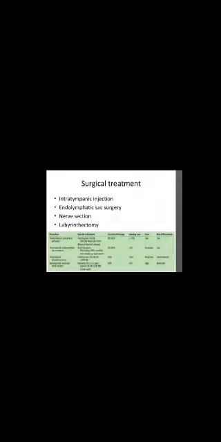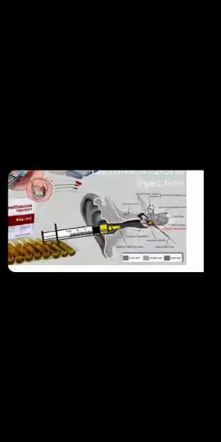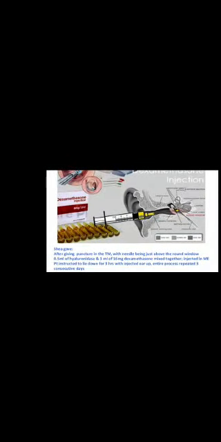Now, what is the surgical treatment? What are the options? Intratympanic injection, endolymphatic sac surgery, nerve section, and labyrinthectomy. Among all these, now we will see how an intratympanic injection is given. First we puncture the tympanic membrane, and the needle is just above the round window. As you see, the needle is just above the round window, and 0.5 ml of hyaluronidase and 1 ml of dexamethasone are mixed together and injected into the middle ear.